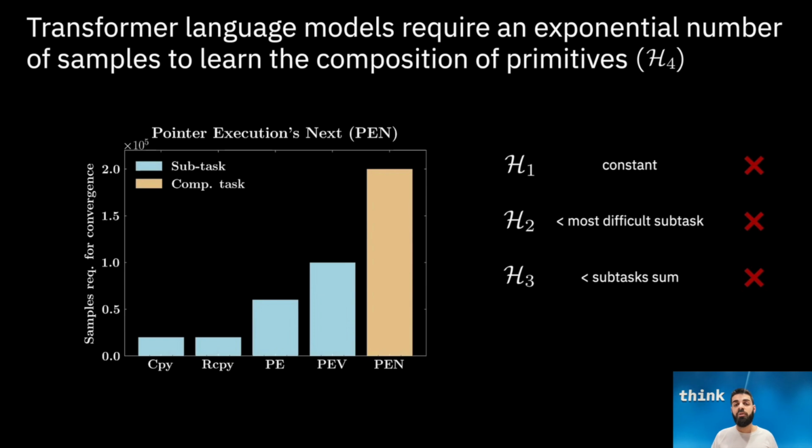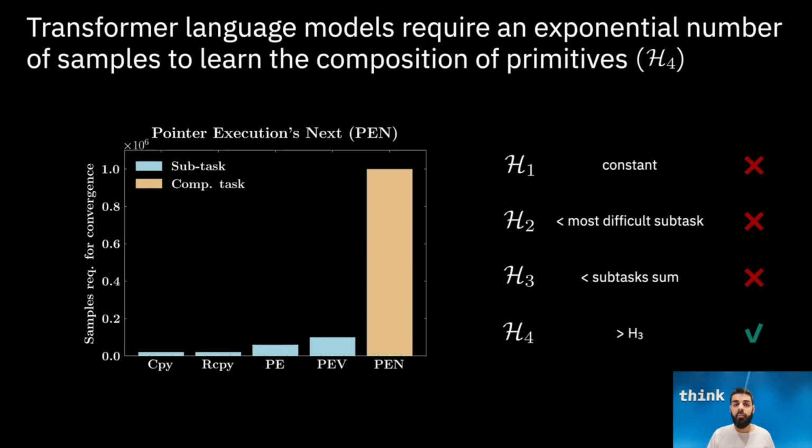Learning the composition also requires more data than the sum of the individual subtasks, which renders hypothesis H3 unrealistic as well. Eventually, the composition can be learned, but this requires an exponential number of samples, which is well within the H4 hypothesis. The conclusion that we can draw from these experiments is that transformer language models can learn compositional algorithmic tasks, but they are extremely inefficient in doing so, because they cannot reuse and properly compose the information provided by each of the subtasks.